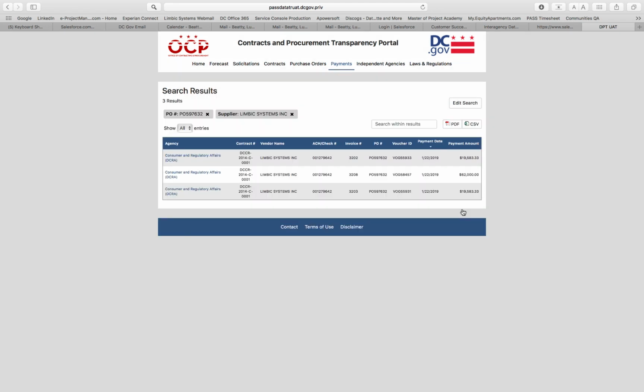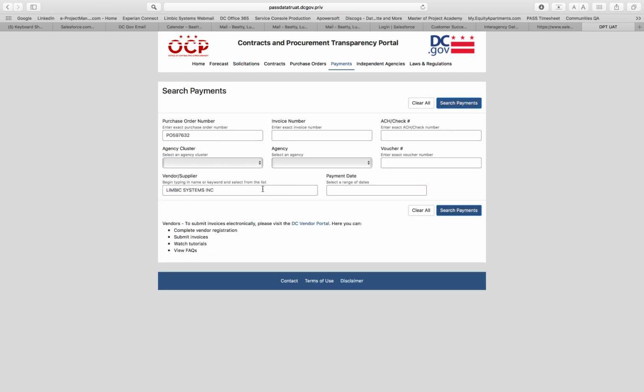And what it should show me here is just that purchase order and the payments against it. And I can edit the search and take out field by field, or I can hit the clear all button. And that's payments on the transparency portal.